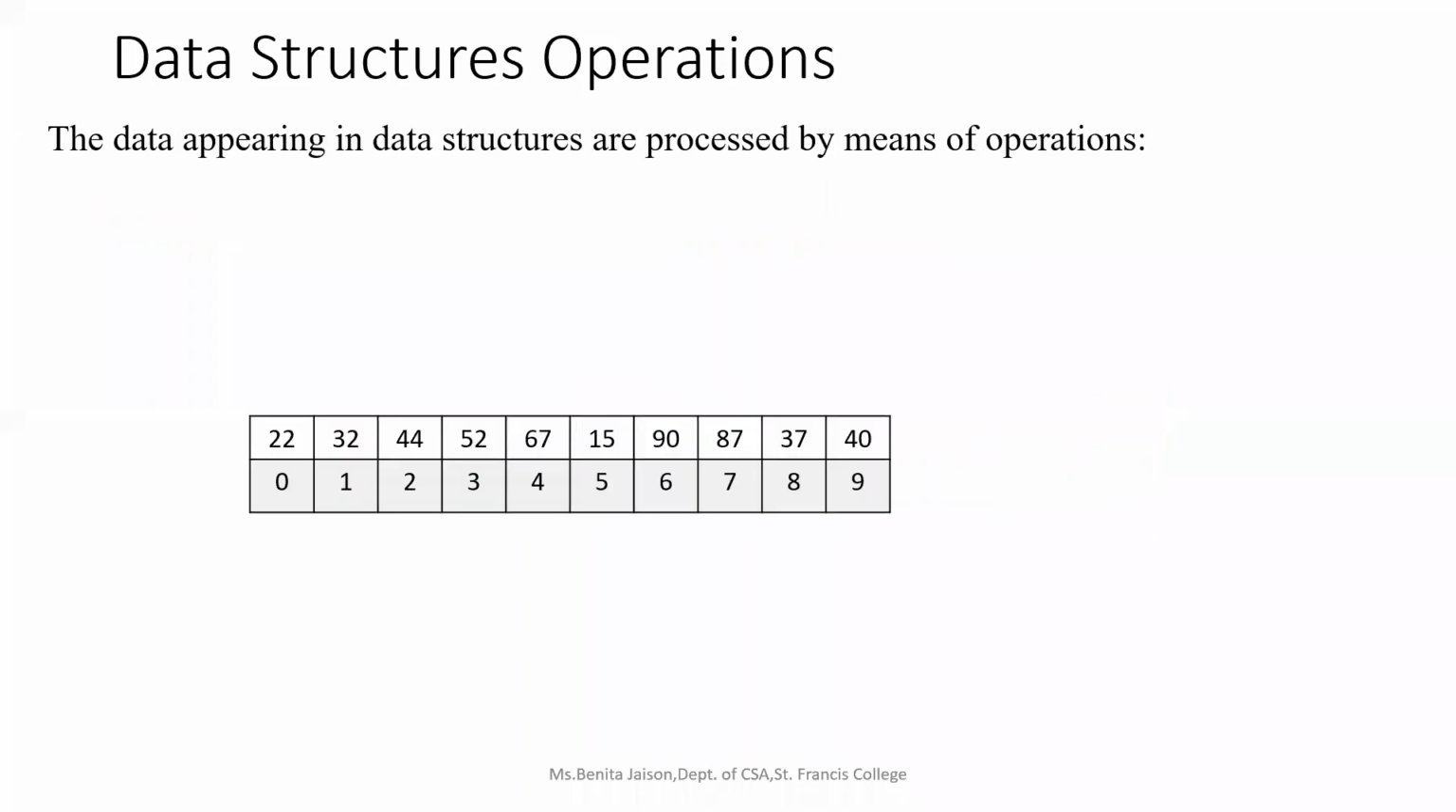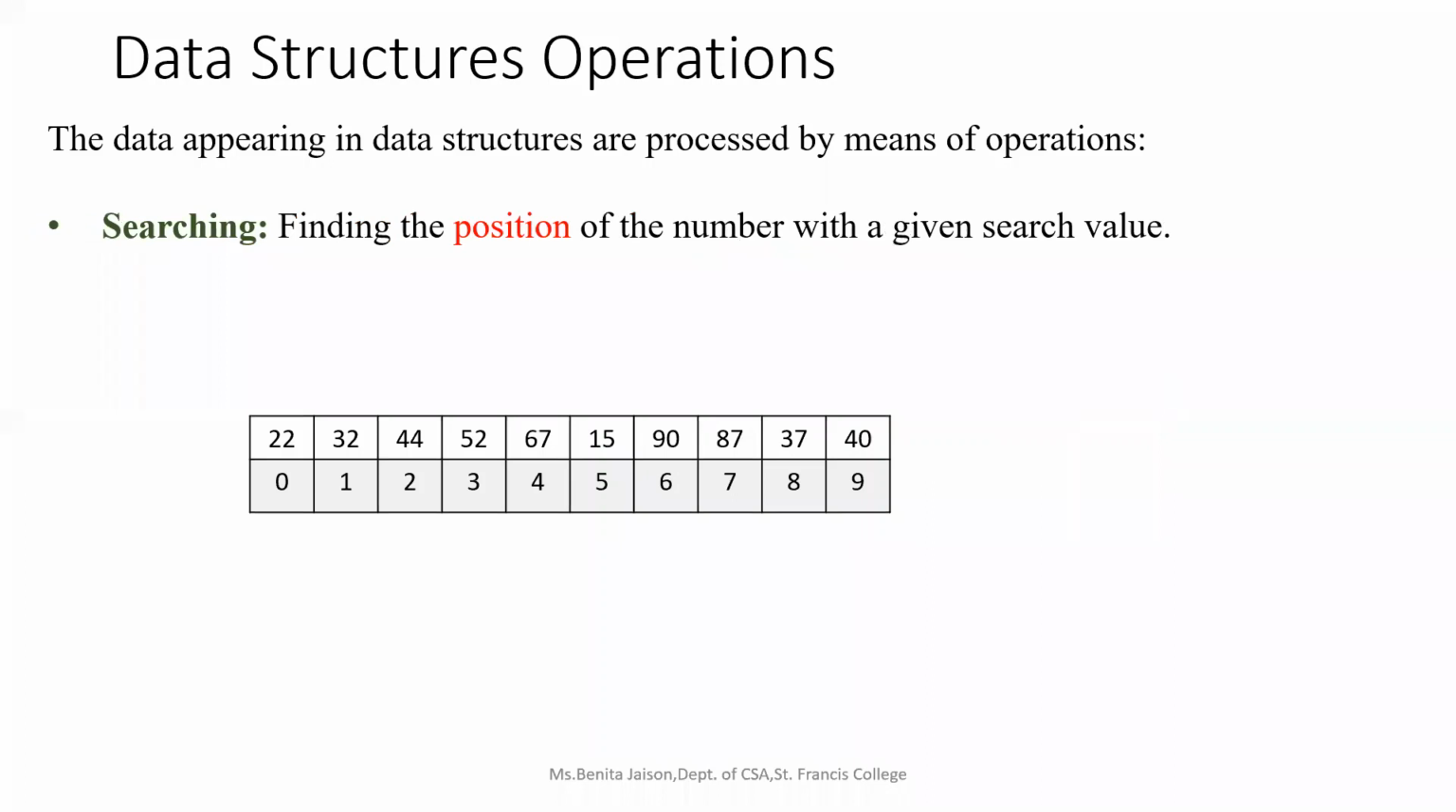The next operation is searching. What is searching? Finding the position of a number with a given search value. Suppose I am asking to find the location of 67. If you are going for the linear search, you will be accessing each element and comparing it to see whether it is equal to the search value. You will first take the element present at index number 0.